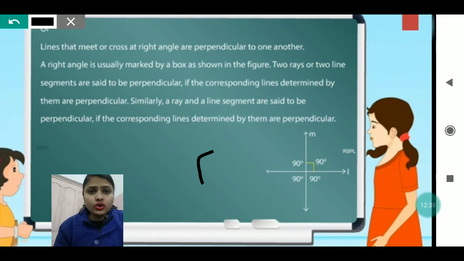Two rays or two line segments are said to be perpendicular if the corresponding lines determine them as perpendicular.